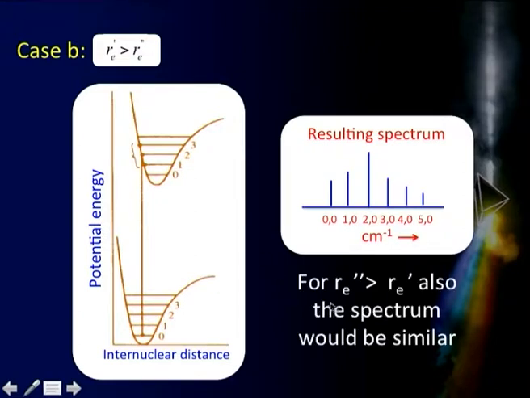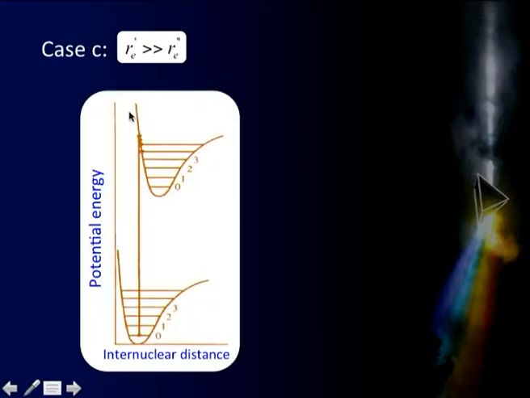If it so happens that Re double prime happens to be more than Re prime, that means this happens to be shifted this side and this happens to be like this. In that case also we get a similar kind of pattern, which you can work out on your own. Let us go to the third case now, wherein Re prime is far greater than Re double prime. That means in the excited state, the equilibrium distance is much larger than that of the ground state. That is, we have this kind of situation. Here Re prime is much larger than Re double prime.